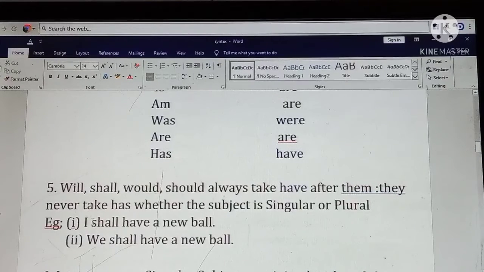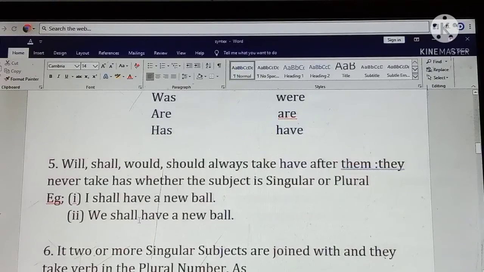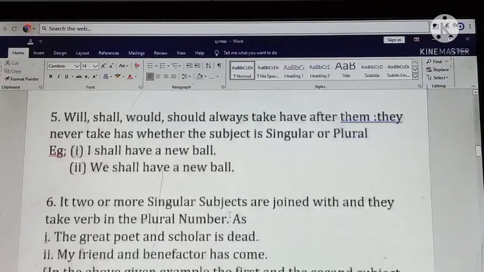If we have a helping verb like shall or will, we never add has or had. Instead of adding has or had, it would be better to use have. I shall have a new ball. You shall have a new ball.